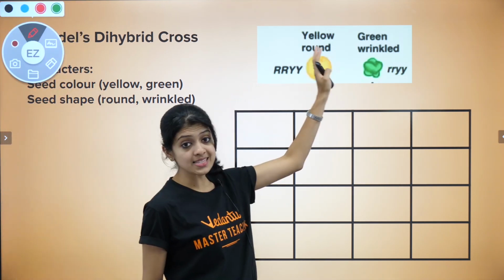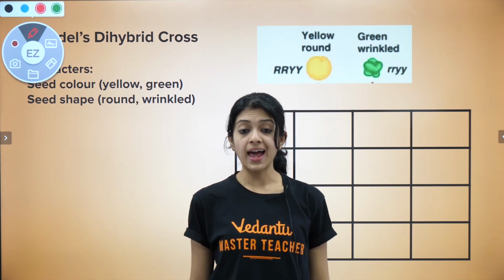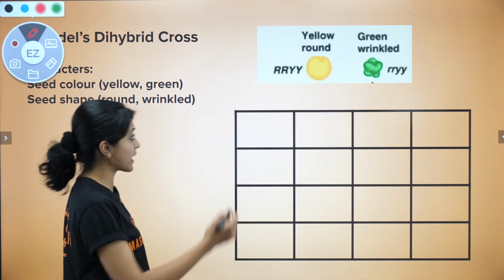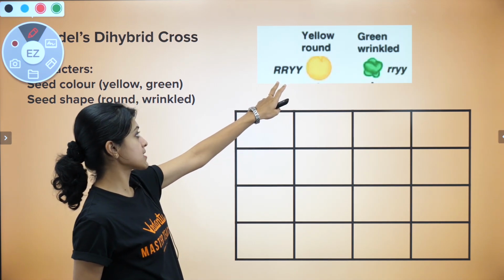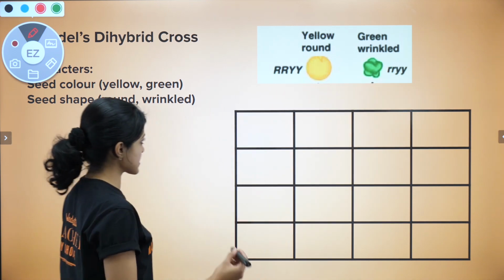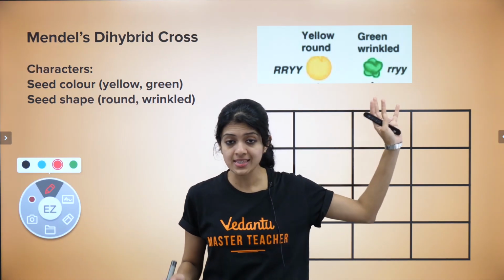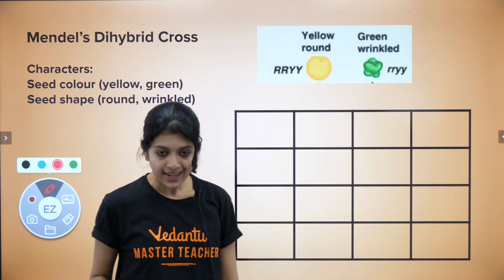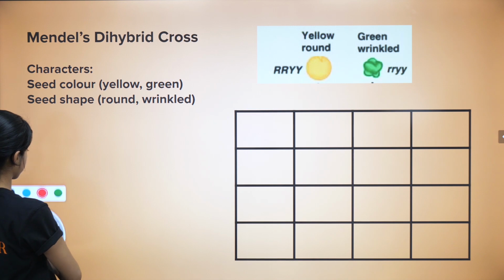So these are the parents that we have, yellow round and green wrinkled. Again, he chose plants that were purebred for the respective characters, which means they were homozygous for each of these. That is why the parents' genotypes are capital R, capital R, capital Y, capital Y, and here it's all lowercase or small letters. So in the dihybrid cross, the genotypes of both the parents are completely homozygous because both are purebred individuals. So let us start by writing the combinations of the parents.